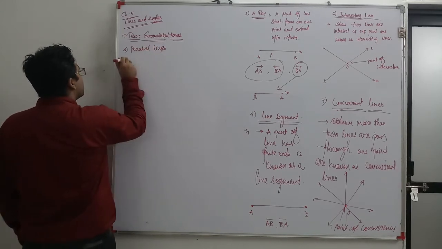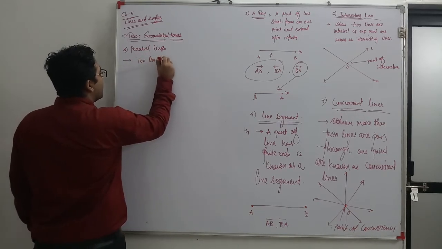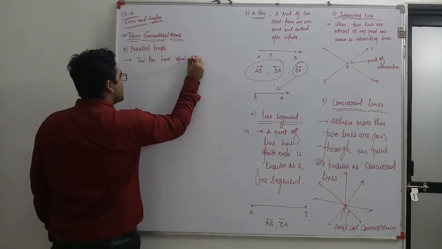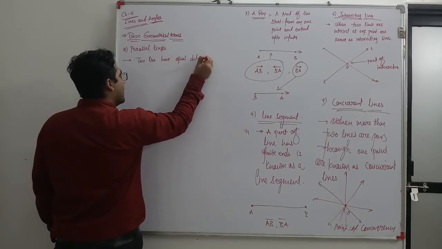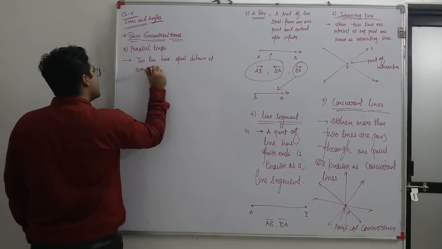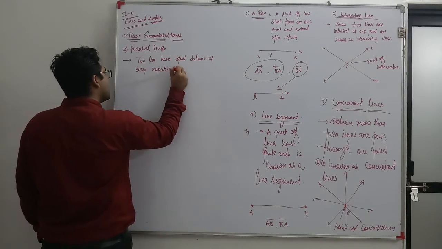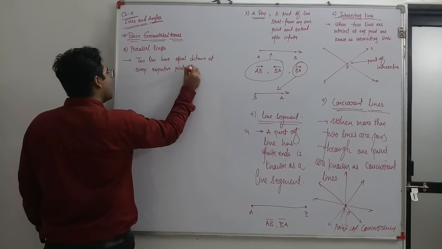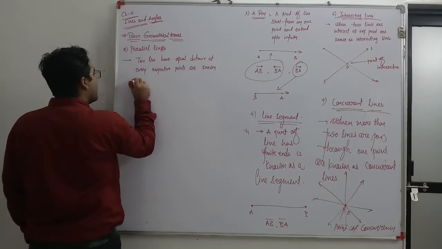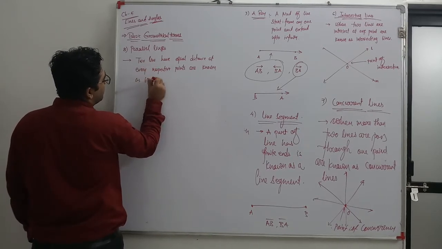Two lines that have equal distance at every respective point are known as parallel lines.